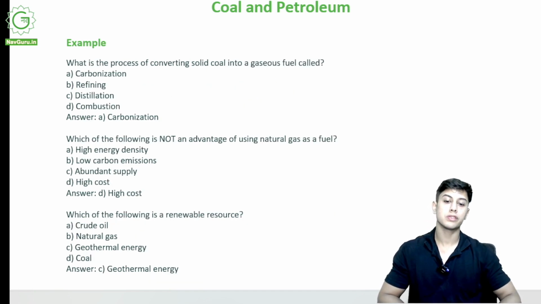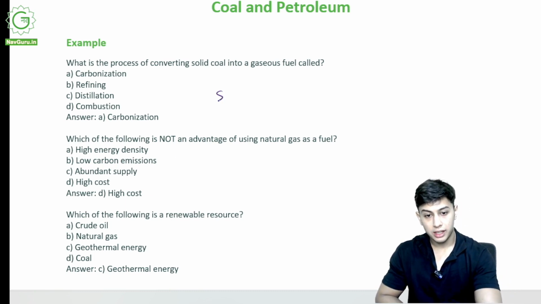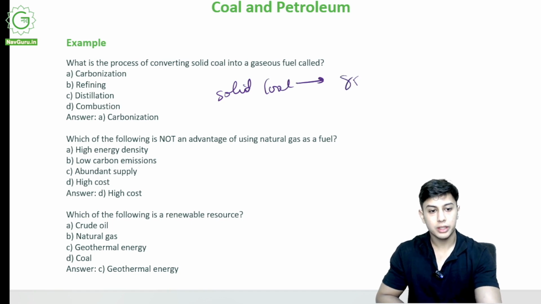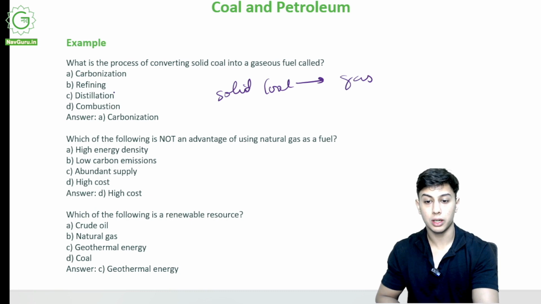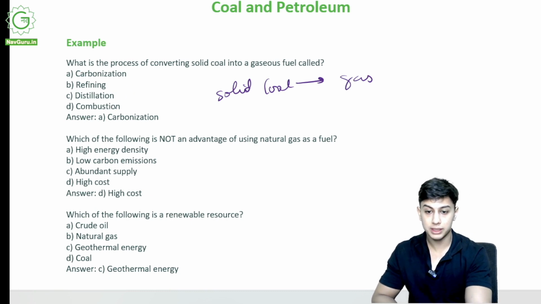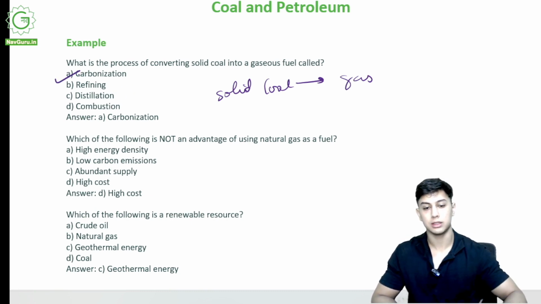What is the process of converting solid coal into gaseous fuel called? Okay, I have solid coal, I convert it into gas. What is this process called? Refining, distillation, carbonization, combustion. It is carbonization.